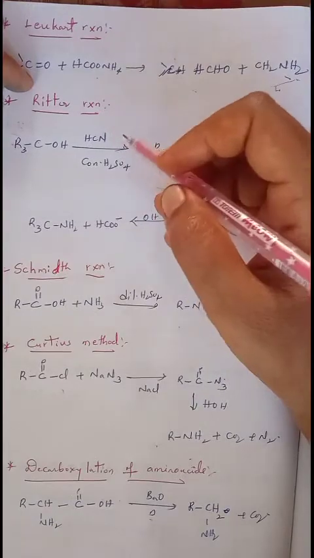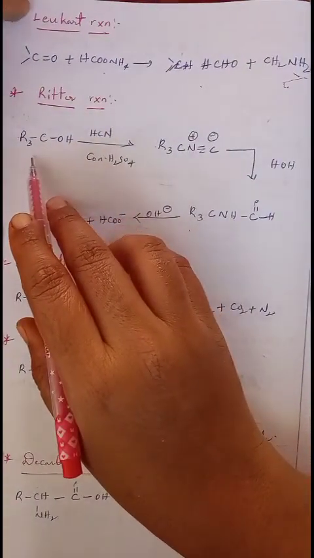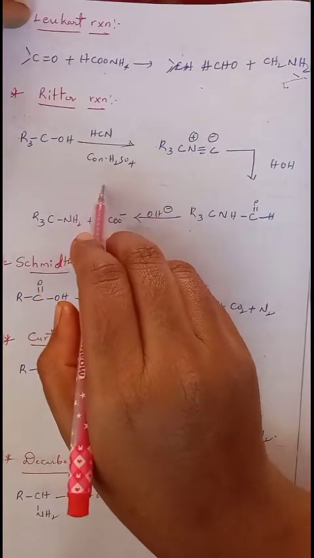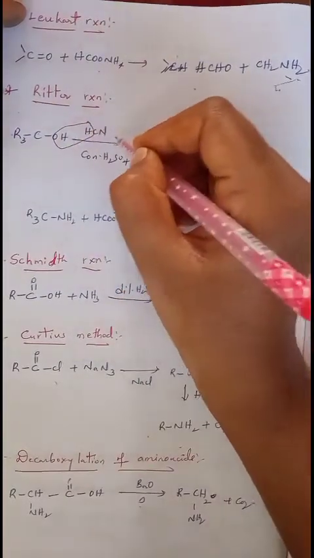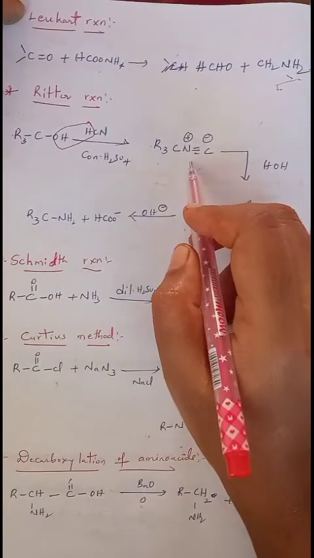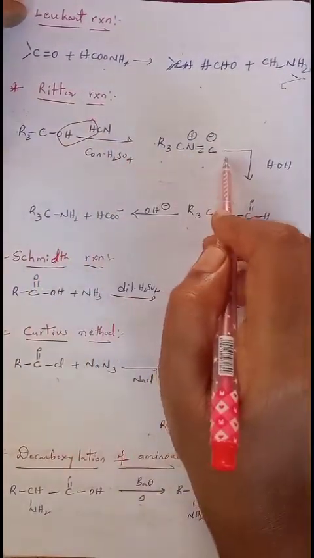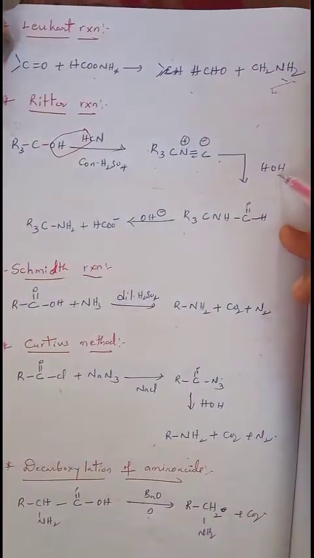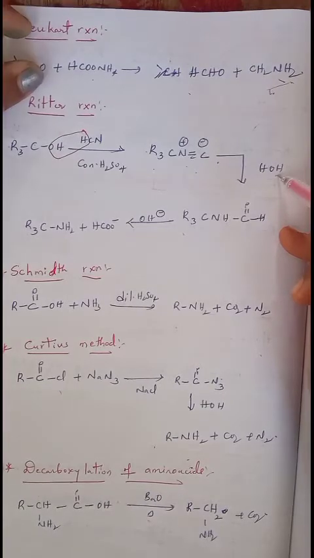In this Ritter reaction, an alcohol containing a trialkyl group undergoes reaction with HCN in the presence of concentrated H2SO4. It loses H2O, and this can be converted into R3C-N≡C, which is called isocyanide. This isocyanide undergoes hydrolysis.